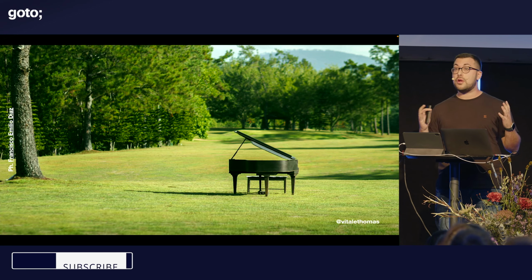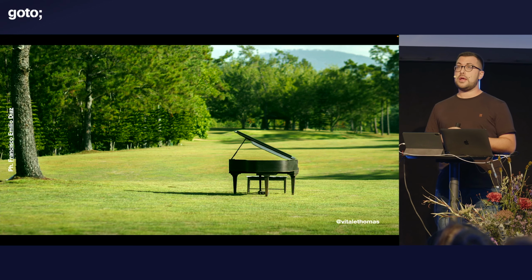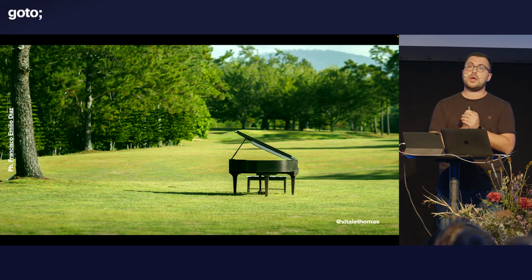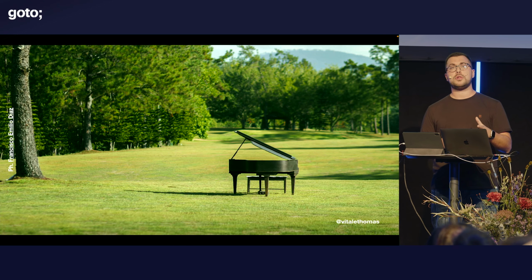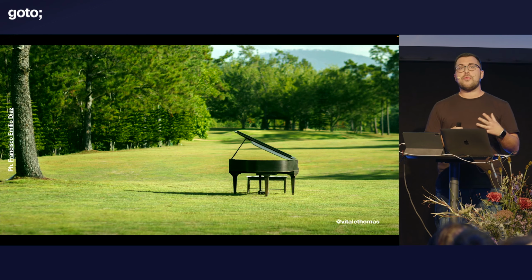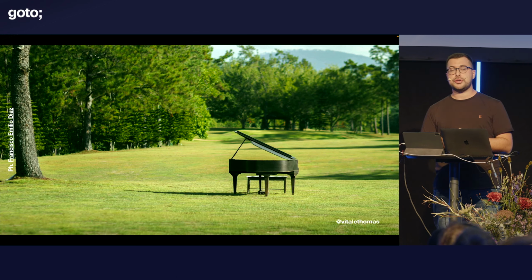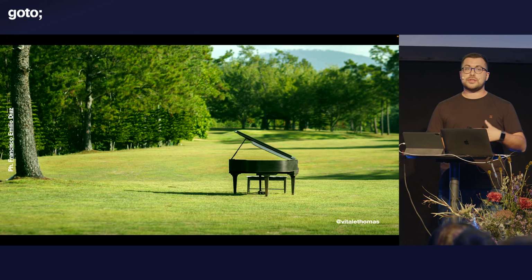I started gathering lots of notes, lots of ideas, lots of sources for inspiration, but I had a problem. I didn't have an effective way to keep all this information organized. And most of all, I didn't have a way to access that information easily. Whenever I'm sitting in front of my piano, I want to compose something new, and I'm kind of low on inspiration. I would like to get access to that information in an efficient way.